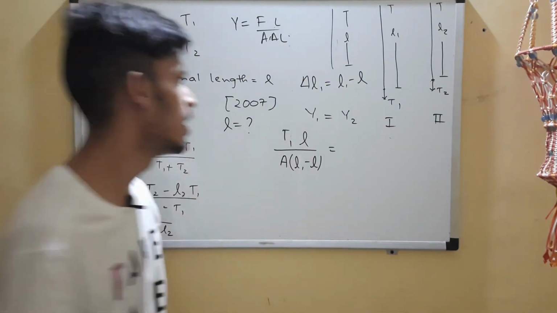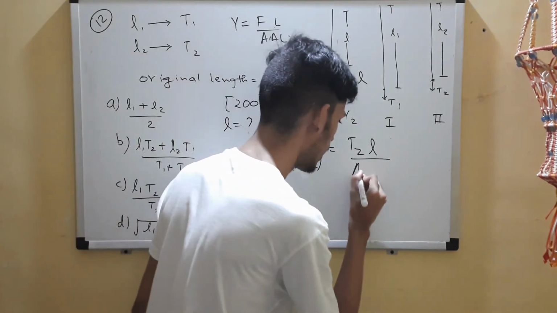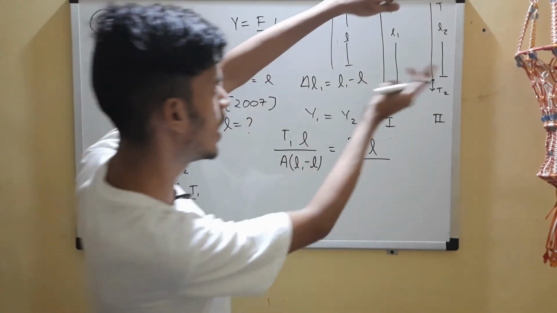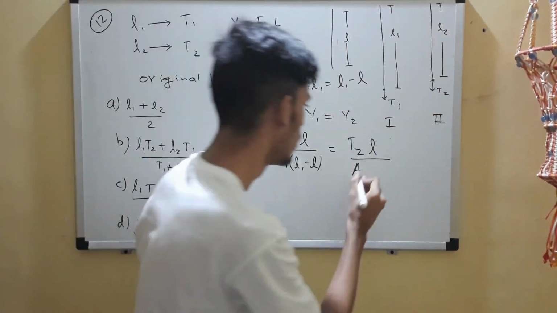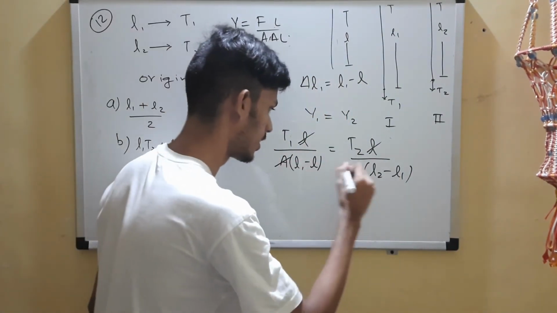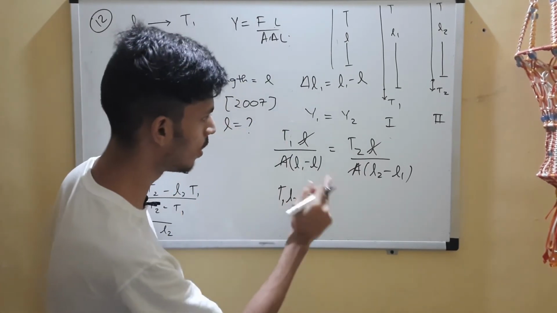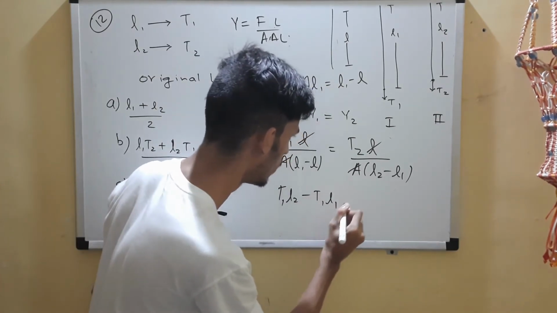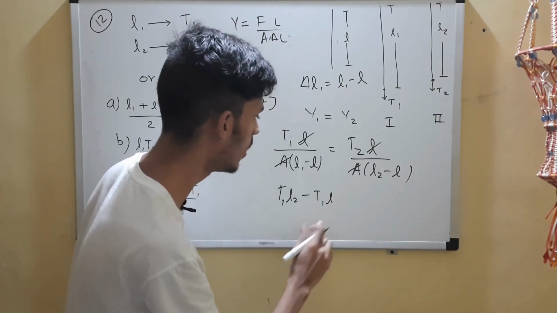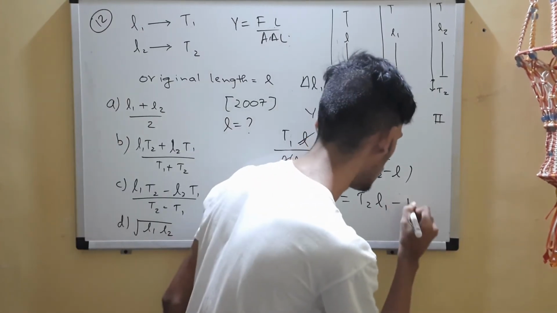In the other case it will be T2 into L, the original length, upon A. The area A is the same. And here it will be L2 minus L, final minus initial. So L2 minus L; A gets cancelled. I'm just cross multiplying: T1 into L2 minus L, sorry, it's L1 over here. So T1 into L equals T2 into L1 minus T2 into L.